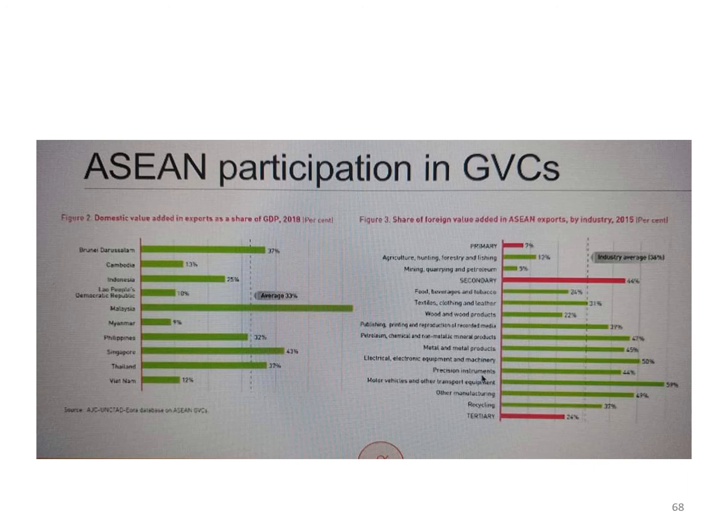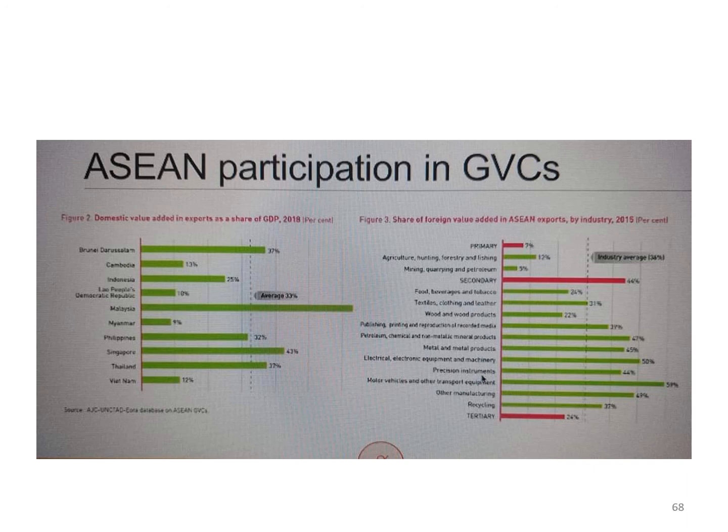If you look at motor vehicles and other transport equipments, if you look at electrical, electronic equipments and machinery, metal and metal products, petroleum, chemicals, wood and wood products, textiles, there's so much of participation of the foreigners in their export process.